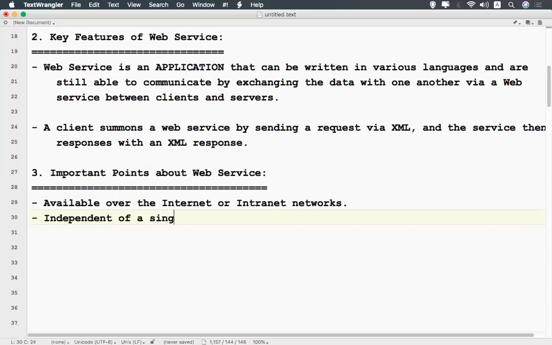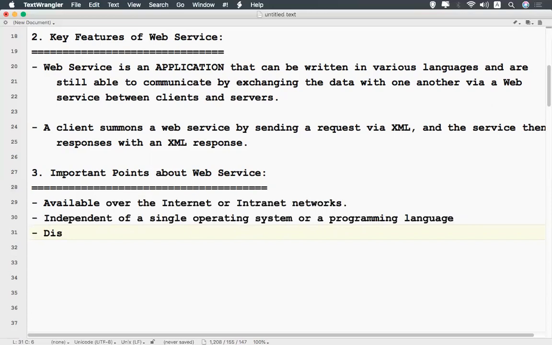So we can develop on any operating system using any one of the languages which we frequently use. So it is language independent, program independent, operating system independent.